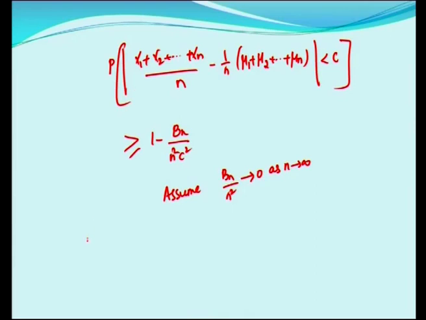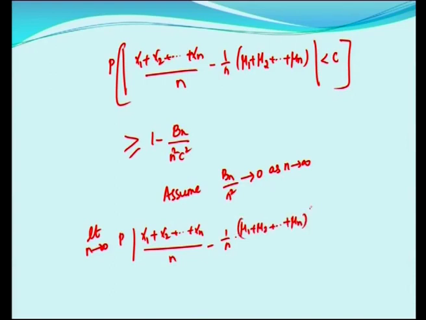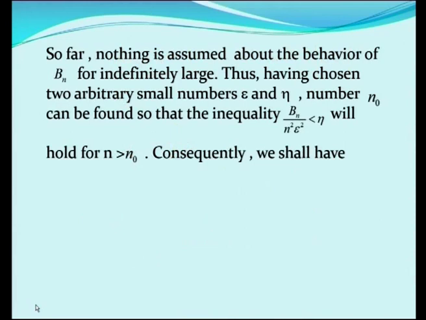You will have limit n tends to infinity P of modulus of x1 plus x2 plus etc. xn by n minus 1 by n mu 1 plus mu 2 plus etc. mu n less than c is equal to 1. So far nothing is assumed about the behavior of Bn for indefinitely large n.